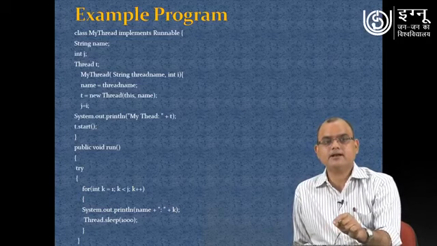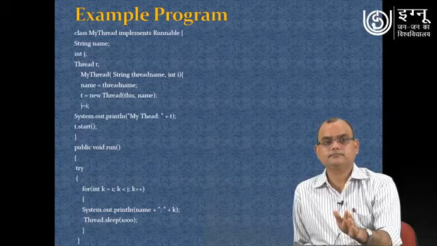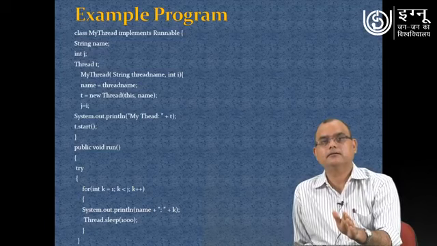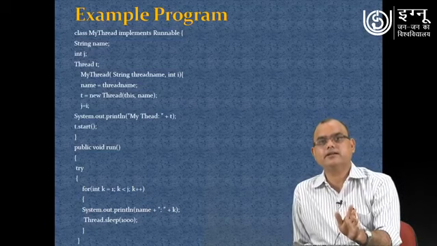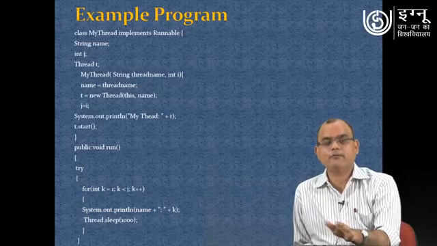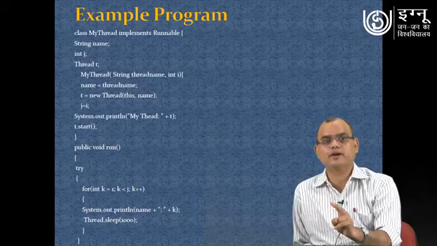Then we have created one object of class thread, and then we are defining the constructor here, myThread. In that particular constructor, how many arguments we are passing? 2 arguments. So this constructor is a 2 argument constructor.